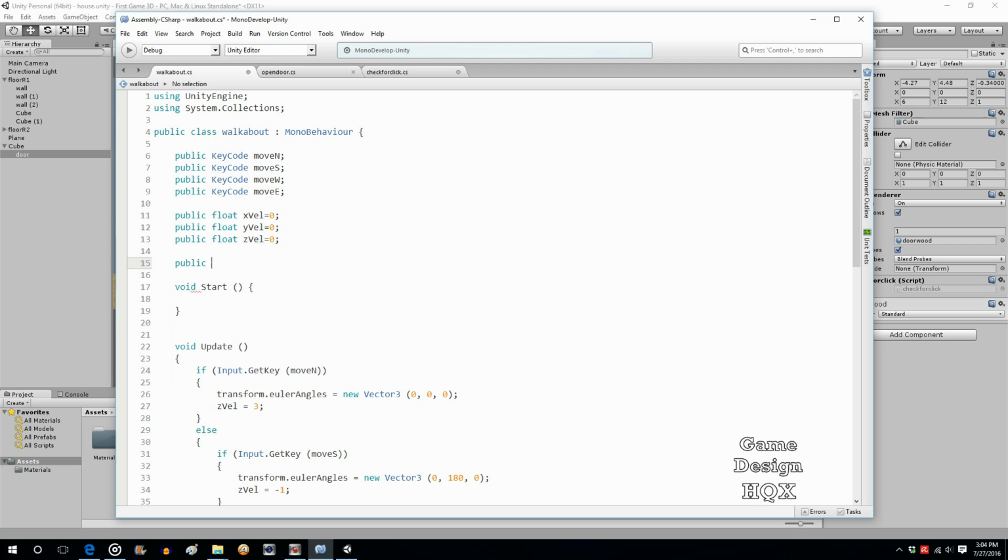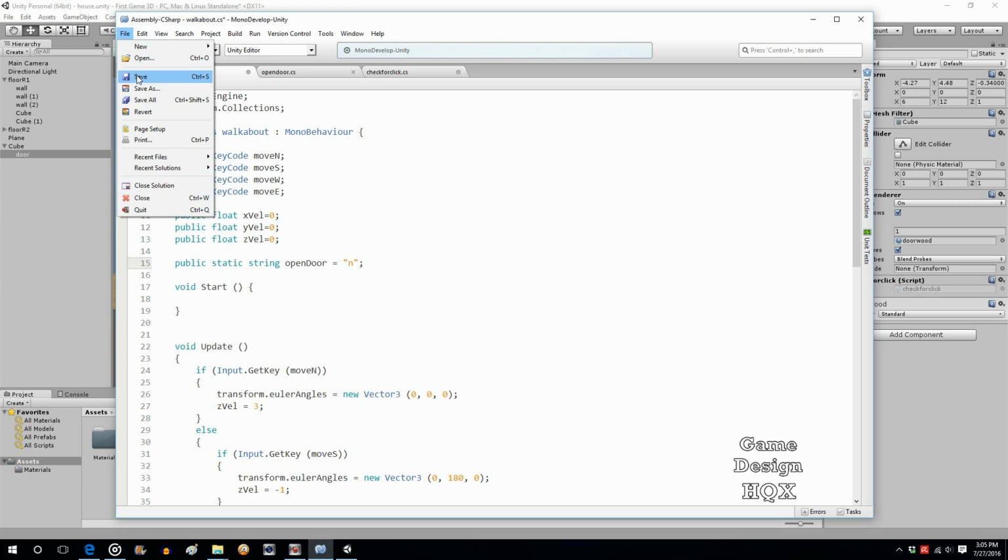Public static string openDoor, and it starts off as no. By saying static, it means that this variable will be accessible anywhere, to any object, to any script. These other variables are accessible to precisely the object that the script is attached to. This will be accessible to any object, any script. And you'll see in just a moment.